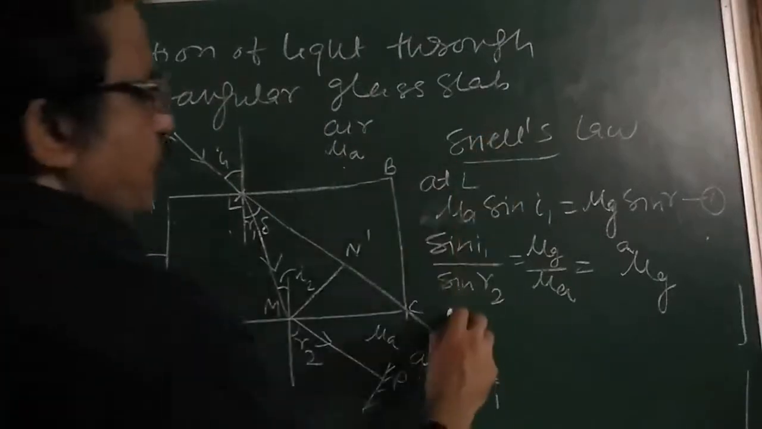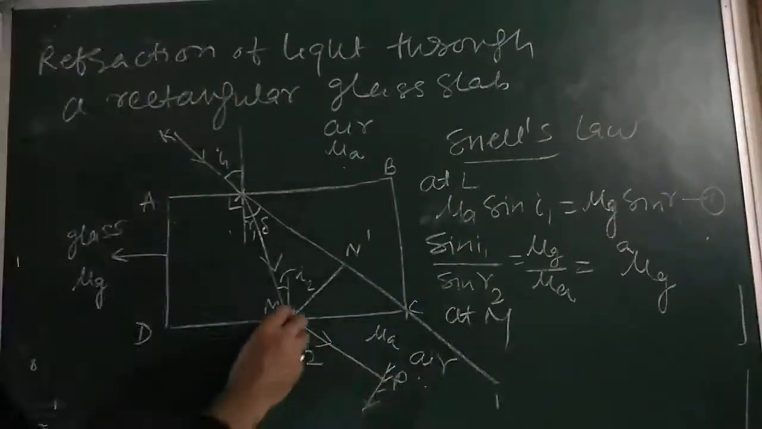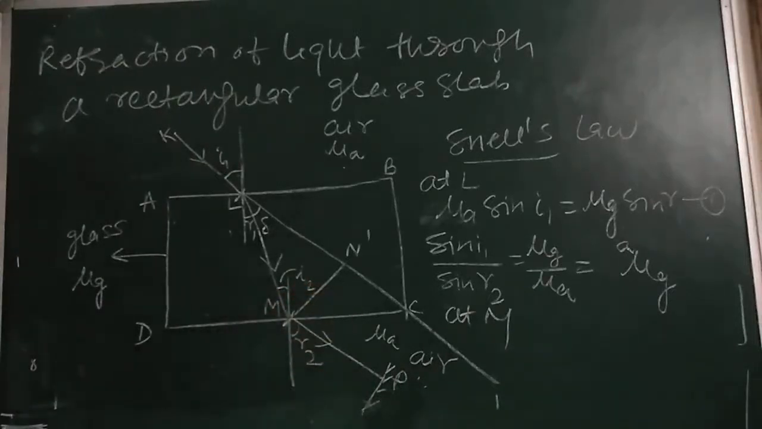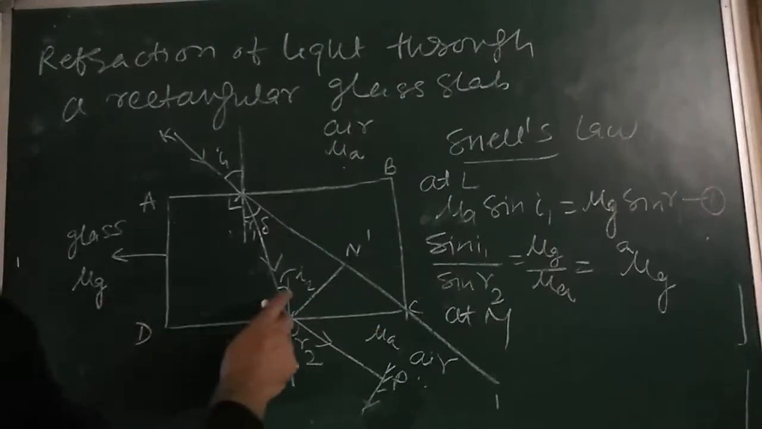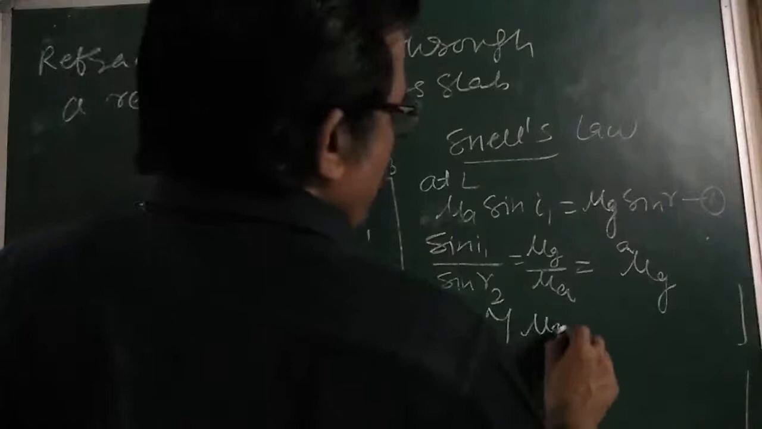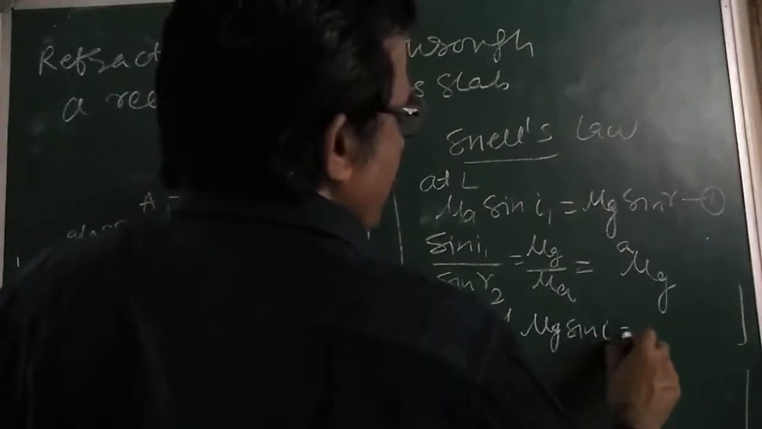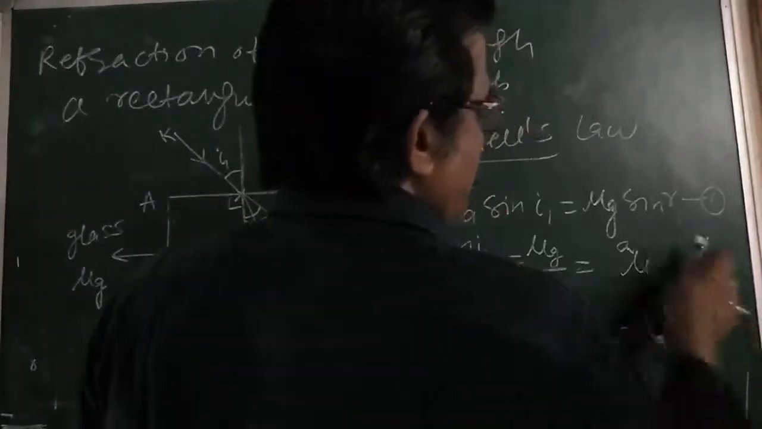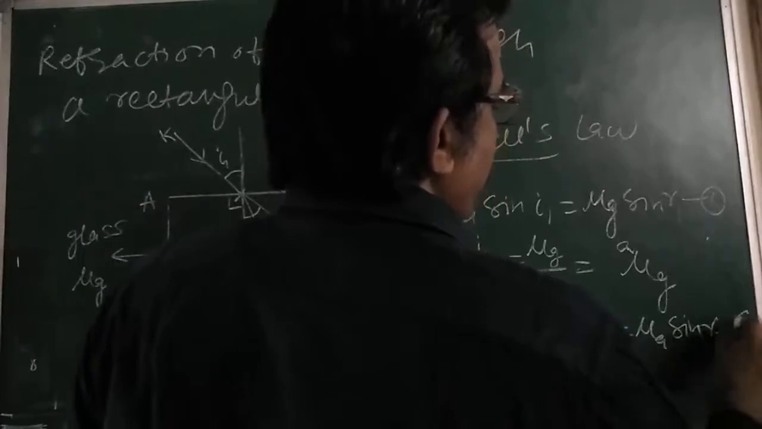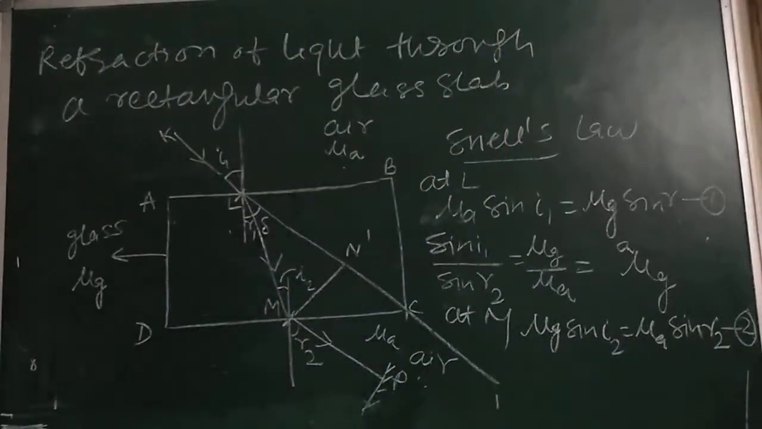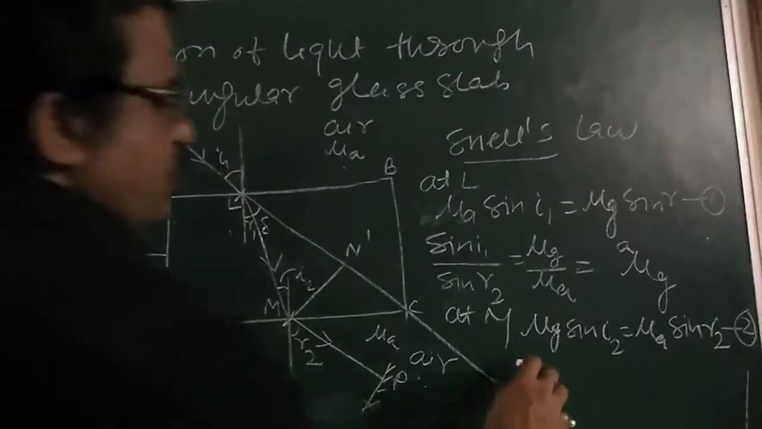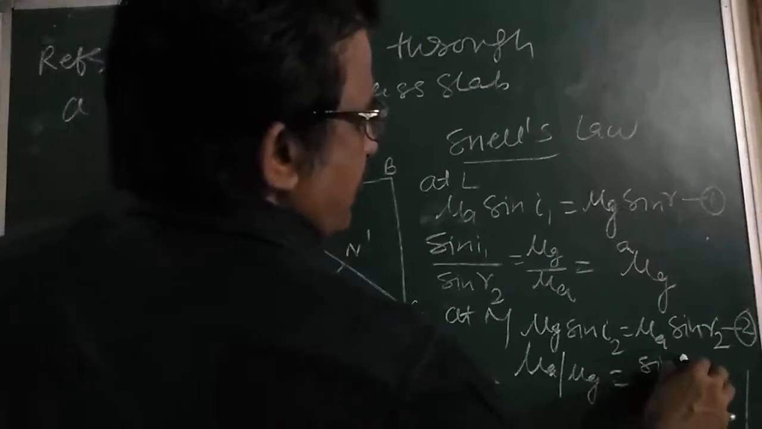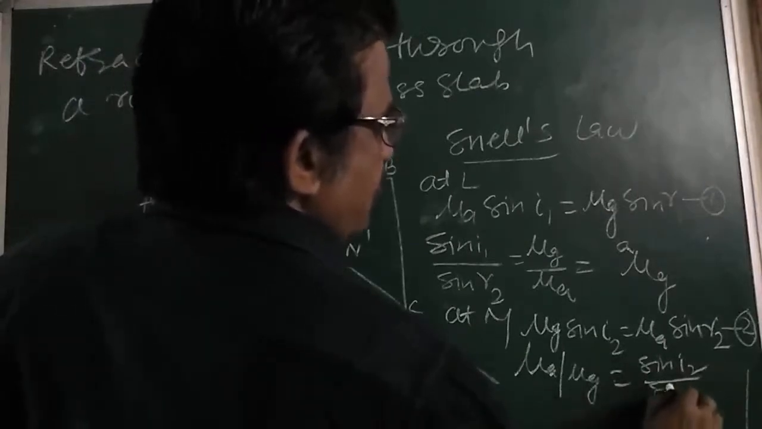Similarly, apply Snell's law at the point M here. The ray is going from the denser to the rarer medium. Mu G into sin I2 is equal to mu A into sin R2. This is our equation number 2. I can write here mu A by mu G is equal to sin I2 upon sin R2.